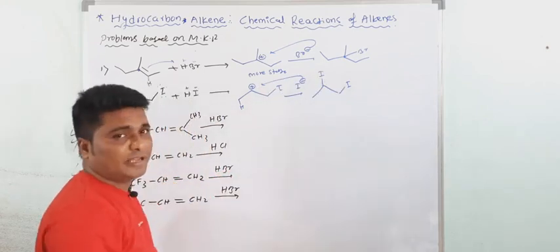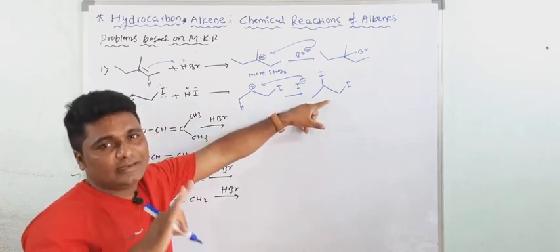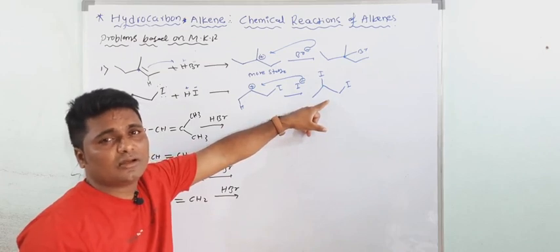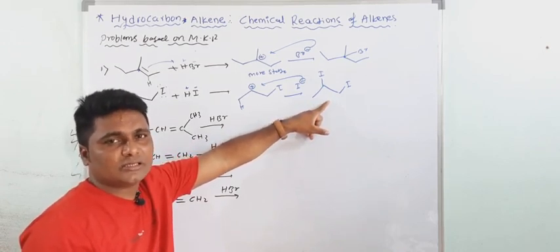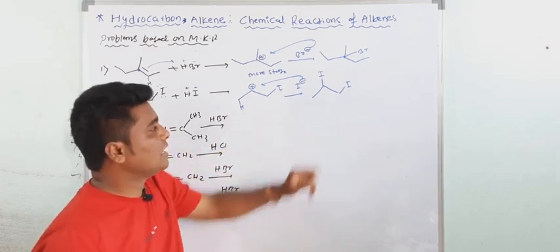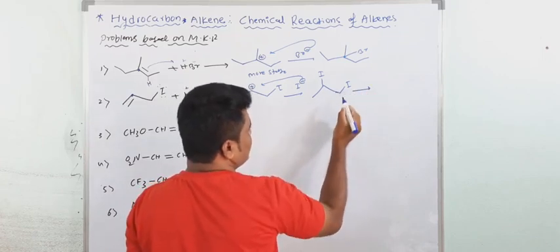And here, very important: two iodines on adjacent carbon atoms are highly unstable. Like two OH groups on the same carbon atom are unstable, that is a hydrate; removal of a water molecule takes place with formation of the carbonyl group. Here also, two iodines on adjacent carbon atoms are highly unstable. Then an elimination reaction takes place.